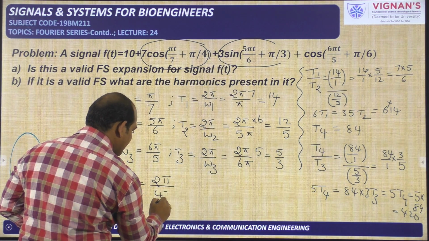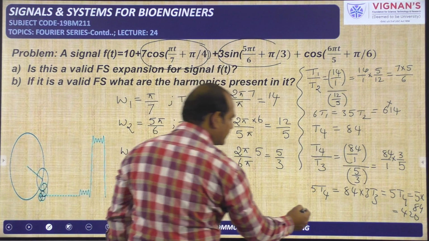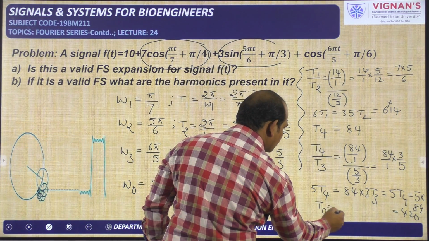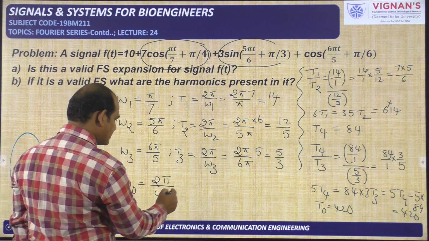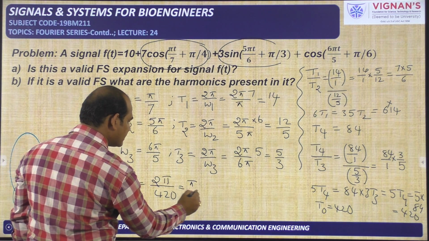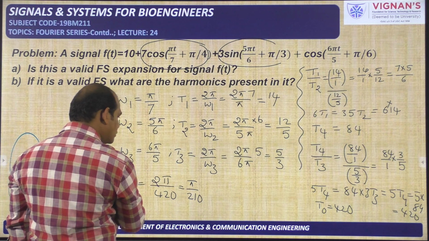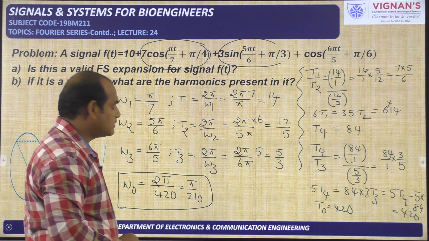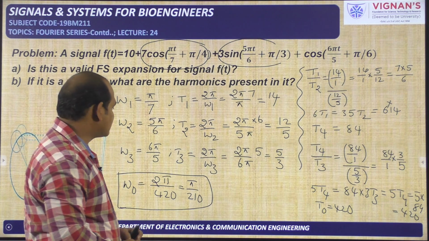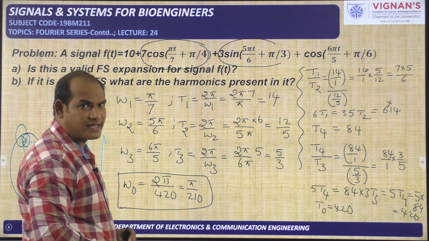So that one I am taking as 420, or you can take total time period T naught is equal to 420. So here you can write 2 pi by T naught, so it is equal to pi by 210. Pi by 210 is the fundamental frequency, angular frequency given in radians per second.